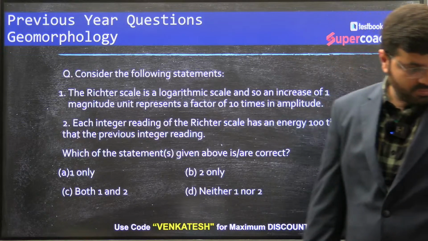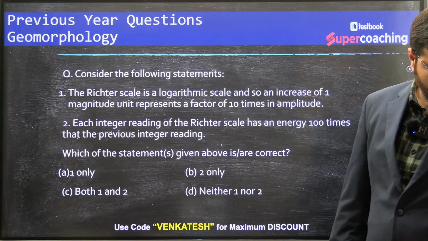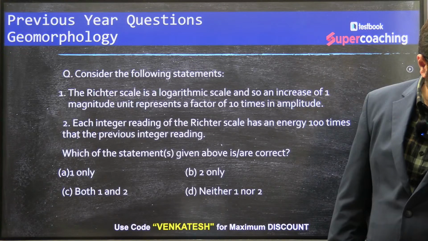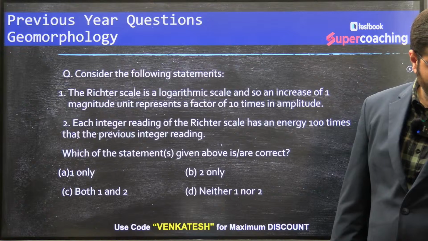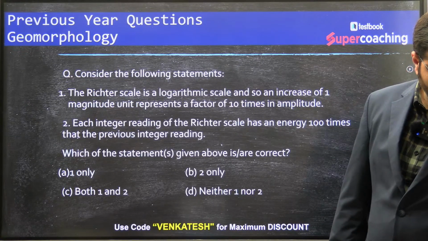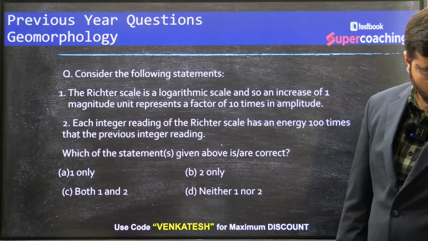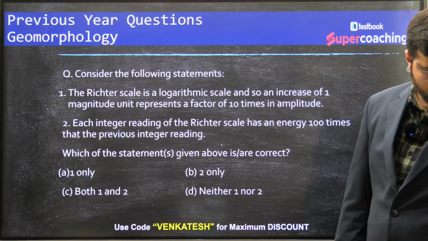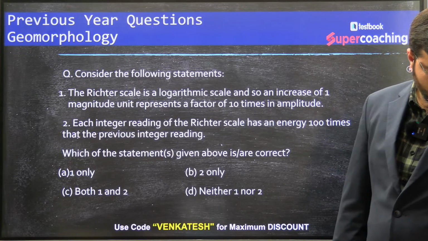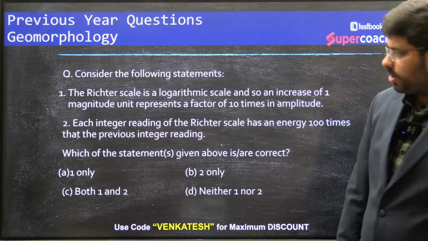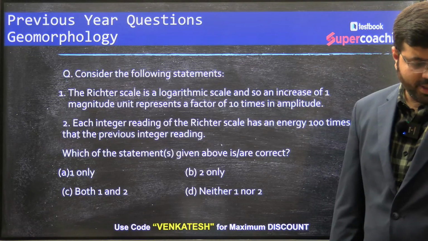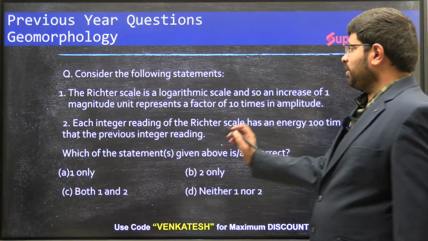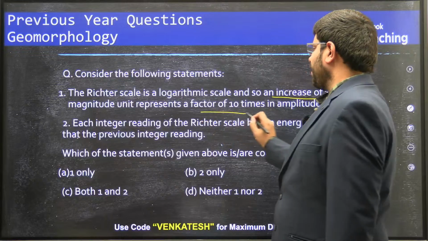try to answer this. Come on, quickly. Now you see, the Richter scale is a logarithmic scale, and so an increase of one magnitude unit represents a factor of 10 times in amplitude.